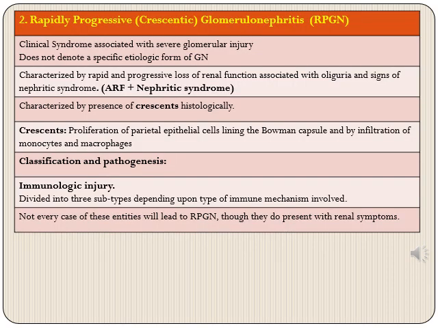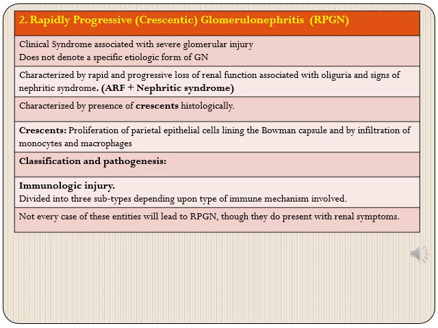Then coming on to the second broad category, which is rapidly progressive glomerulonephritis or crescentic glomerulonephritis. This is a clinical syndrome which is associated with severe glomerular injury, and it does not denote a specific etiologic form of glomerulonephritis. It is basically a group of diseases which have similar clinical presentation as well as microscopic features.